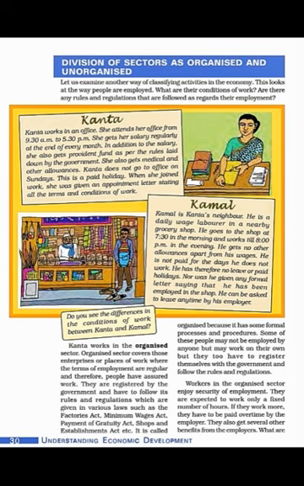Under the organized sector, work is under the supervision of the government, and registration is done with the government. They follow the rules and regulations properly in the form of the Factories Act, they have to register themselves, and the Minimum Wages Act they have to follow. Security of employment is there in the organized sector. It is not that you can be thrown out any time. Fixed working hours are there, paid leaves are there, payment for overtime is also done, medical and housing benefits are there, pension is there. So government employees and all the industrial workers come under the organized sector. So this was the organized sector.